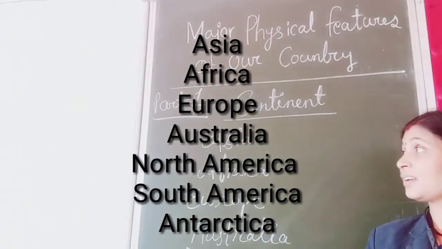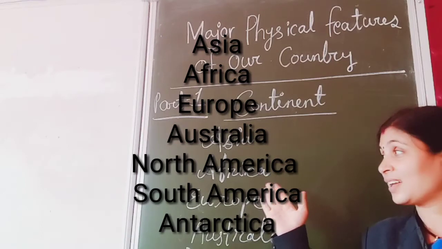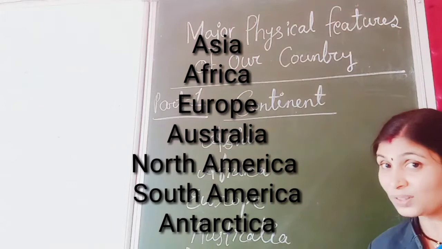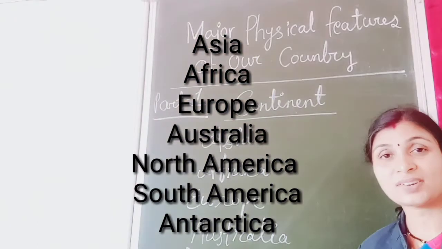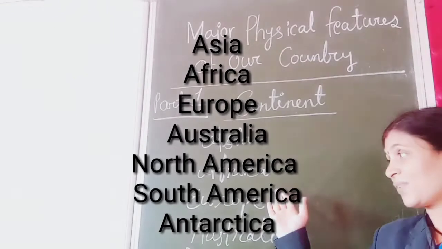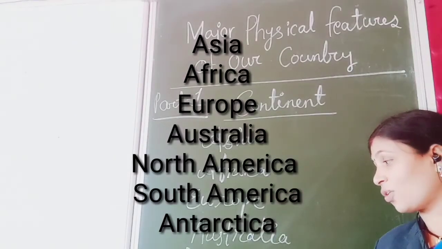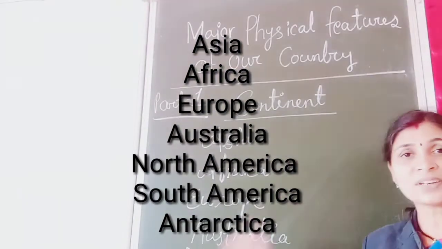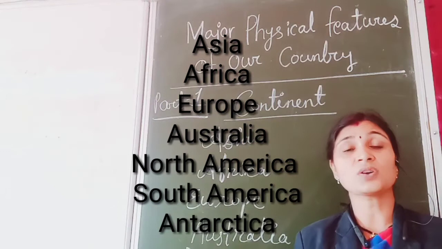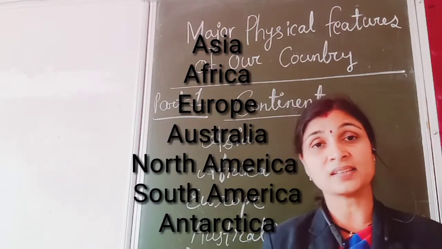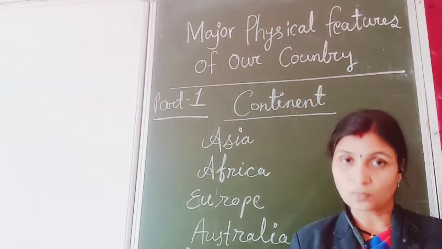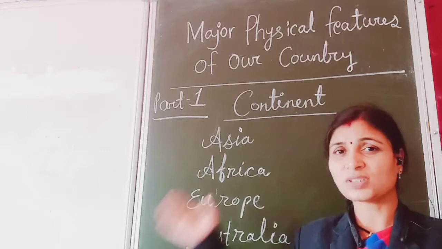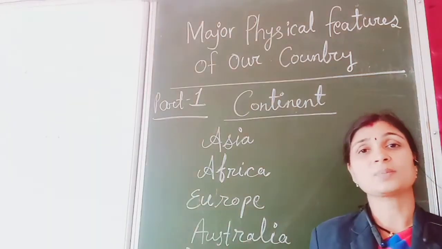And they are Asia, Africa, Europe, Australia, North America, South America, and Antarctica. So these are the 7 continents, and Asia is the largest continent in the world. Asia is the largest continent, a mahadesh. Out of these 7 continents, Asia is the largest.